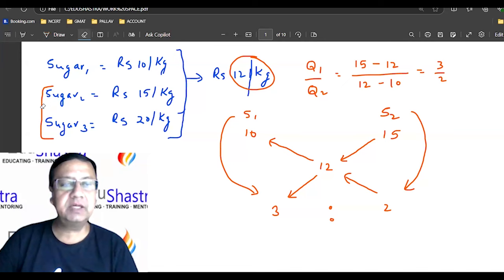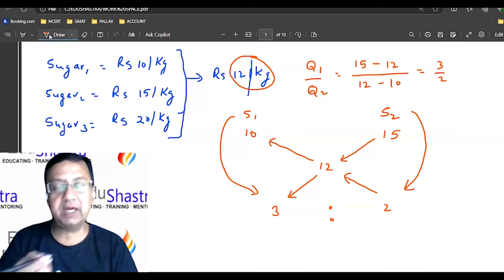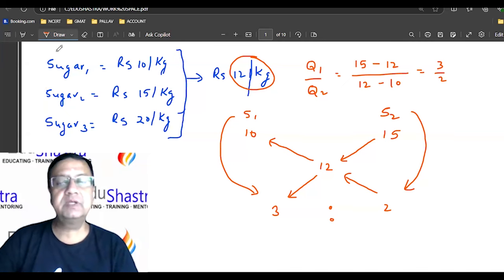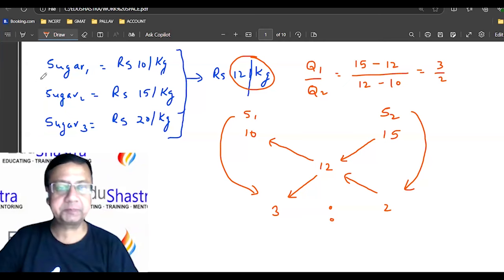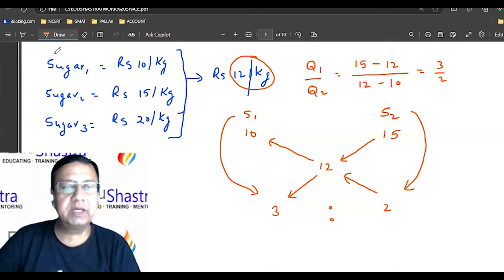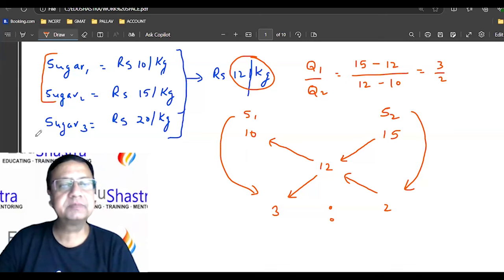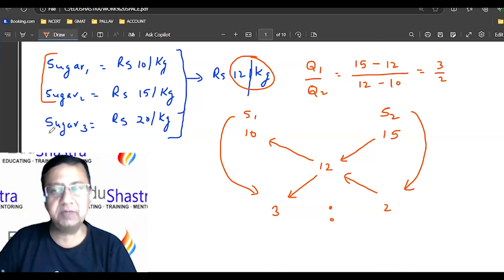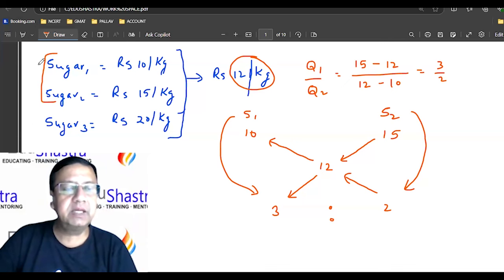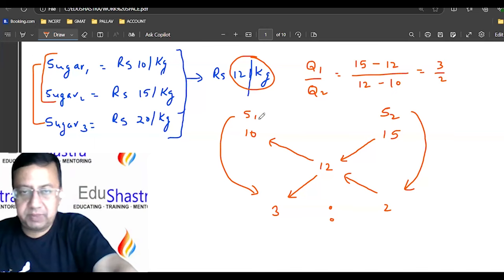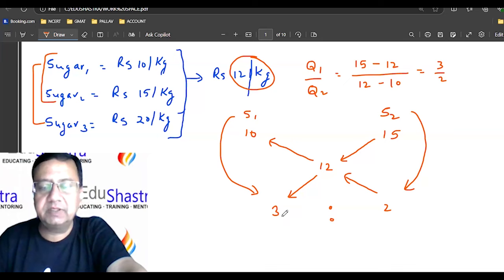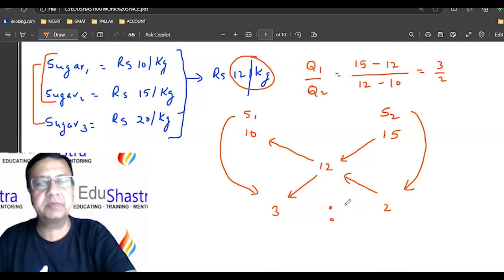So whenever we are taking up some combination to identify the allegation or the average or mixtures, we always consider a pair where the average value should come in between, right? So I can take one pair, the first and second, where 12 can be the average, and then I can take the pair of first and third, where 12 can be the average. We have done the first part, S1 and S2, taking the average, 3 to 2, right? This is the first part.